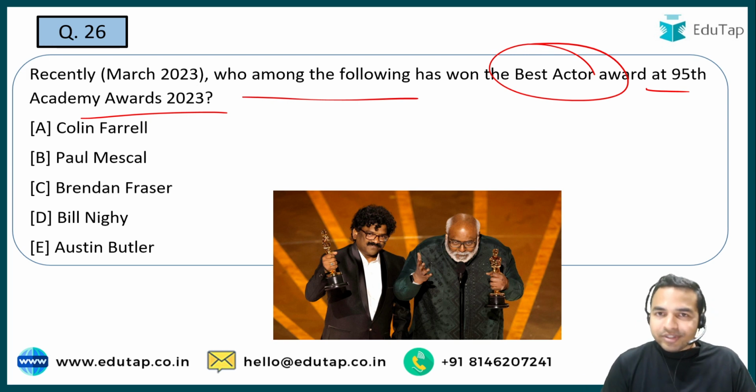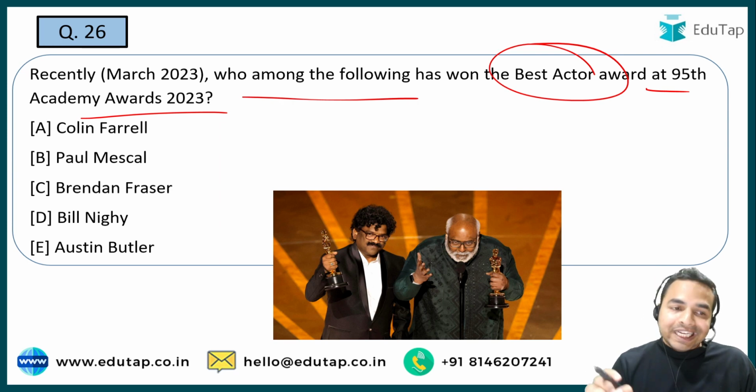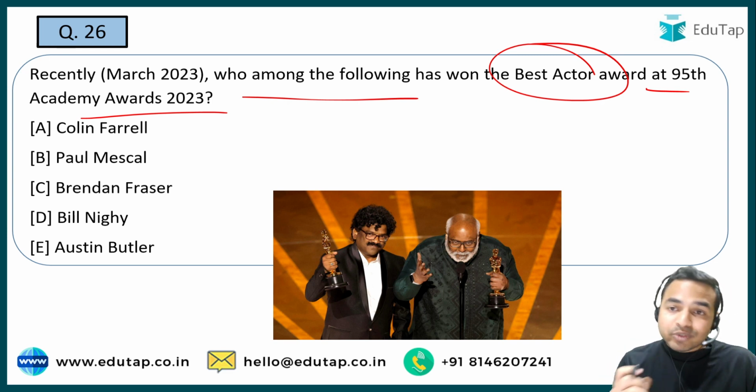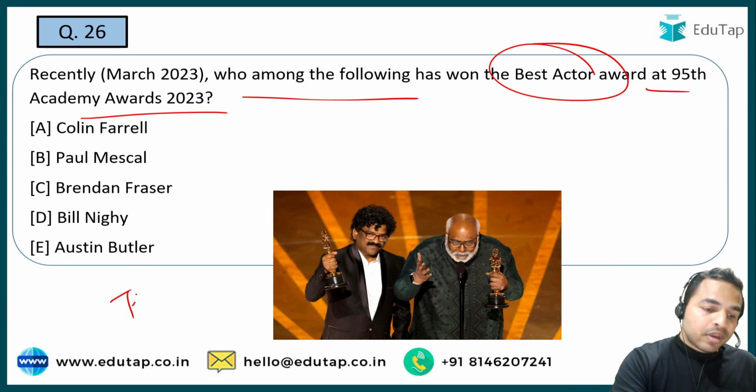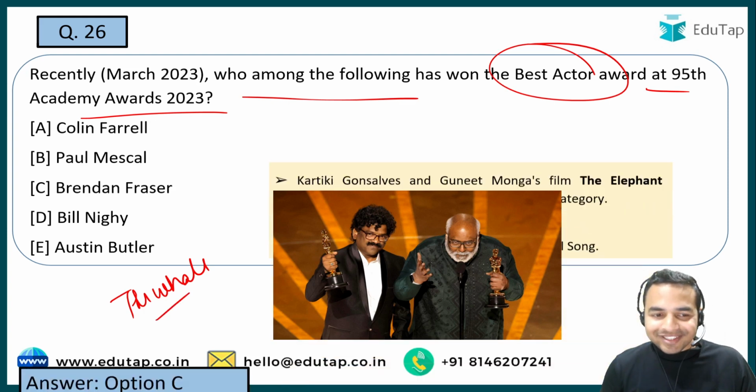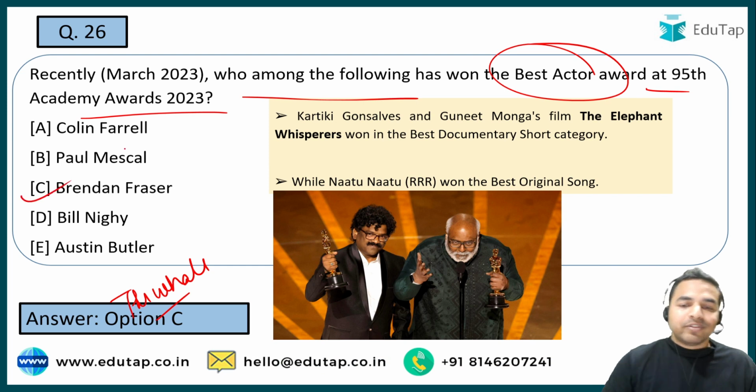और आपके सामने क्वेश्चन ये है कि कौन सा वो पर्सन है जिसको बेस्ट एक्टर अवार्ड मिला है रिसेंटली इन द 95th Academy Award 2023. Let me tell you that this particular person has won the award for his acting skills in the movie The Whale. So guys, I really believe that it is very easier for you to answer this question, and the right answer is option C, that is Brendan Fraser.